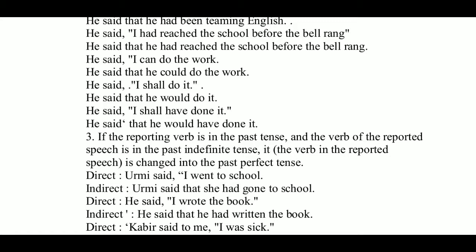We are using would because I is to be changed into he, and in indirect speech we have to use the past tense because our reporting verb said is in past tense. So with he we use the past of will: he would have done it.